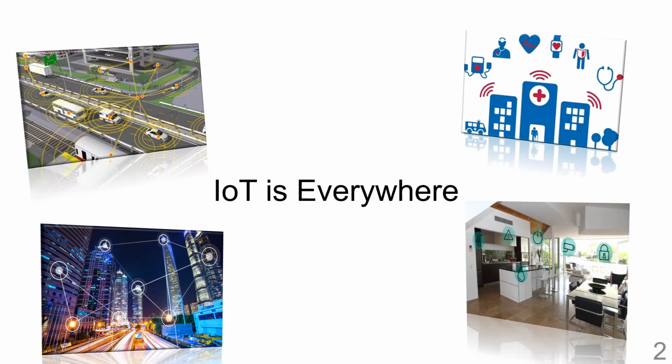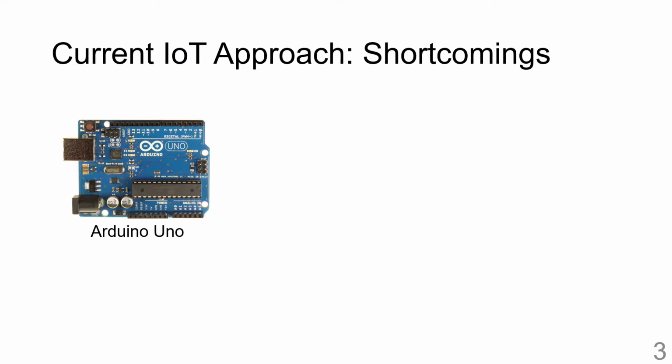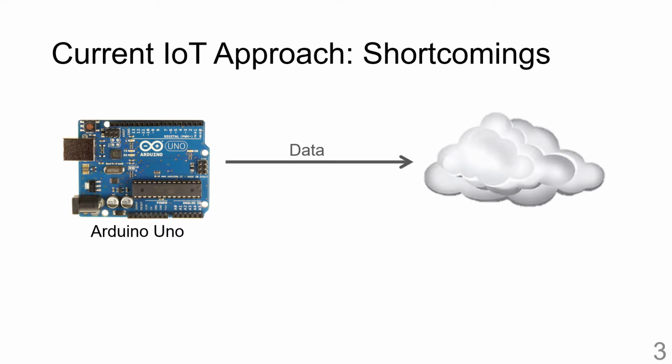We are living today in a world of IoT. Smart devices have found their way into a wide array of applications like smart homes, transportation, smart cities and smart healthcare. How do these smart devices work? IoT devices collect data from the surroundings. They then transmit the collected data to the cloud, where it undergoes processing like ML inference. The cloud then returns the inference results to the device, which can take appropriate actions.